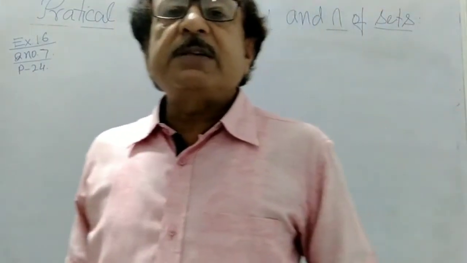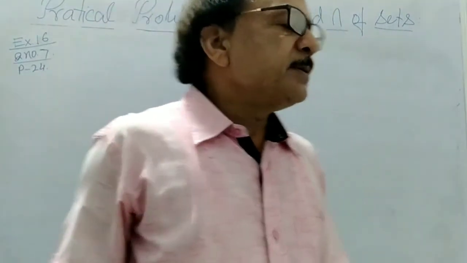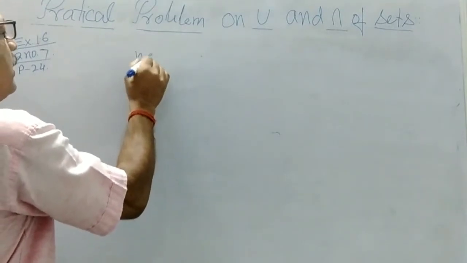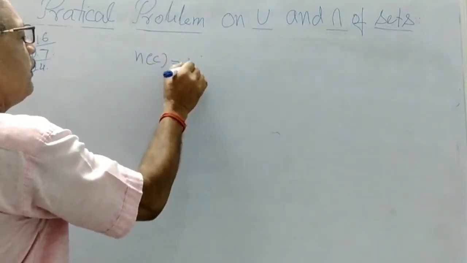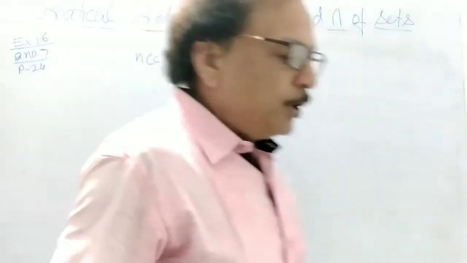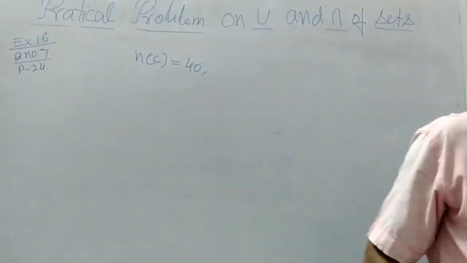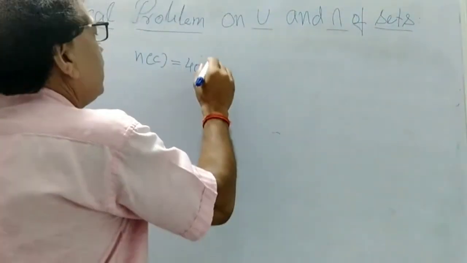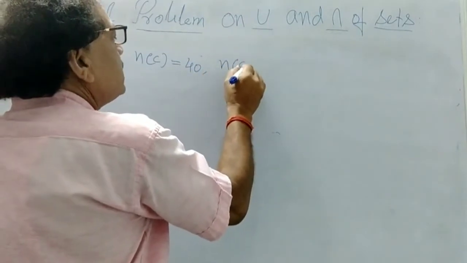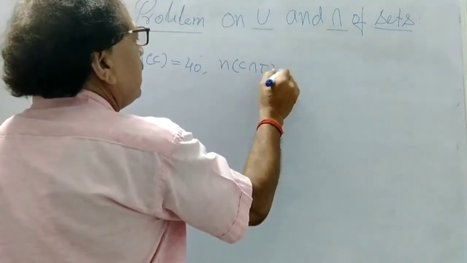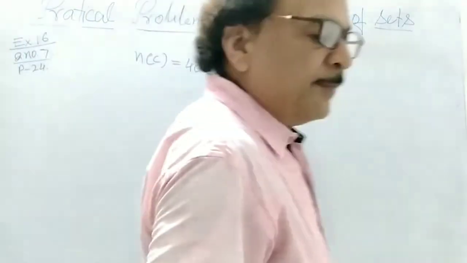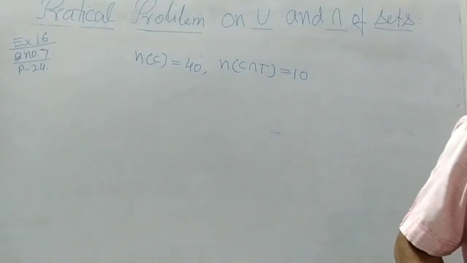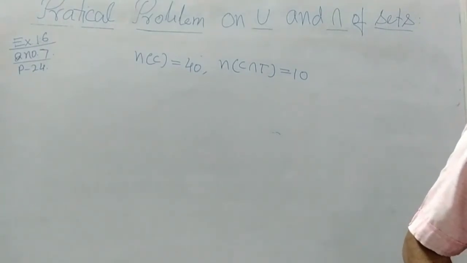In a group of 65 people, 40 like cricket. 10 like both cricket and tennis, that is, C intersection T. How many like tennis only, not cricket? And how many like tennis?